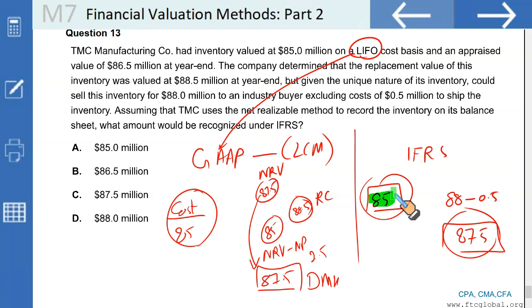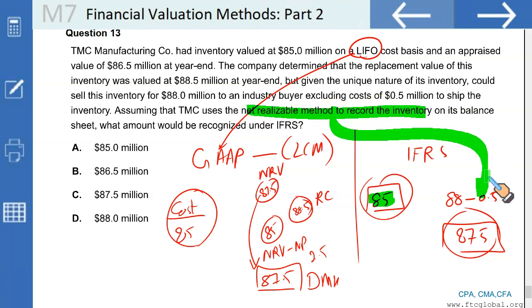But look at the question. Assuming that TMC uses the NRV method to record the inventory, inventory is shown at NRV irrespective of what the market price is. So in that case, the value that you report on the inventory is 87.5, despite it being a violation of what we have studied in FAR, that cost or NRV, whichever is lower, serves as the valuation method. Nonetheless, we are doing BEC, which is not as much connected with FAR. So we got our answer, 87.5 it is.